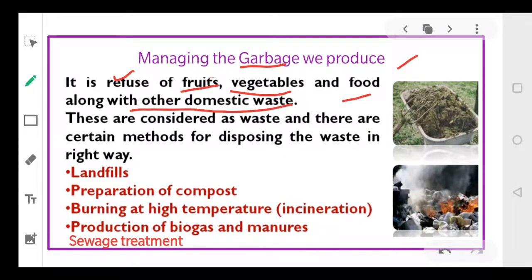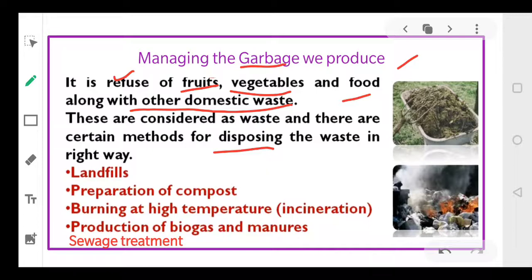We are continuously producing a large amount of waste, and this waste has to be disposed of in the right way, so that it does not pollute our environment.